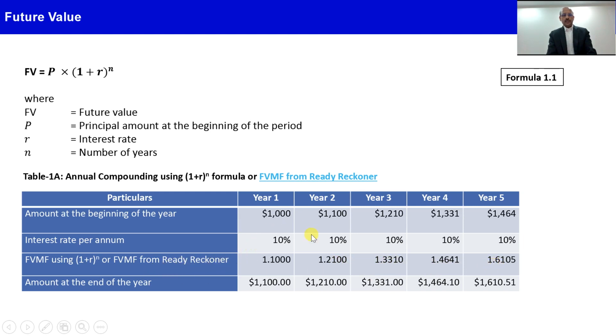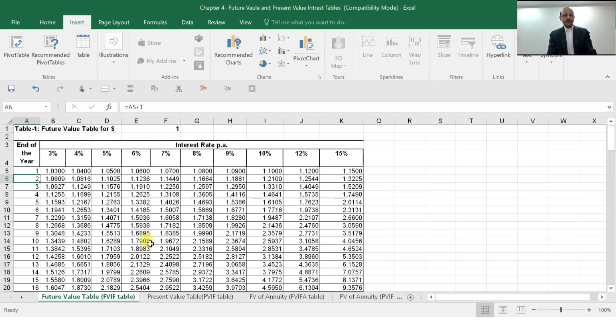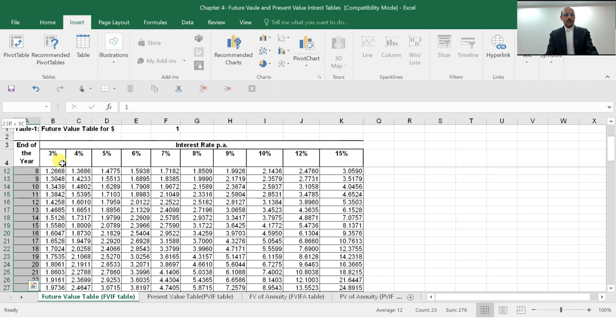We can also see this future value multiplication factor in a ready reckoner, because if the number of years is very long, it will be very difficult to calculate like this. So I have provided a ready reckoner in this table. Here you see different interest rates in the columns, from 3% to 15%, and in the rows I have put the number of years from 1 to 100.